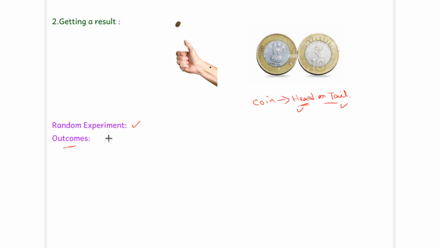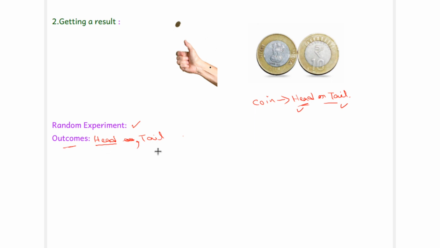The outcomes mean the results we get after tossing. The outcomes are head or tail, or we can write it as head comma tail. Hopefully you have understood what a random experiment is and what the outcomes of an experiment are.